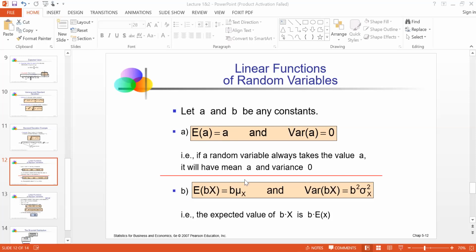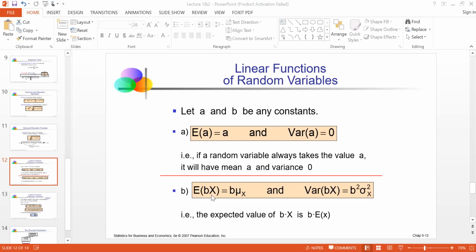The next one is a multiplicative function. If two things are multiplied and you take expectation on it, what happens in that case? You're taking expectation on bx, where b is a constant and x is a variable. You take b out, and expectation will only work on x.